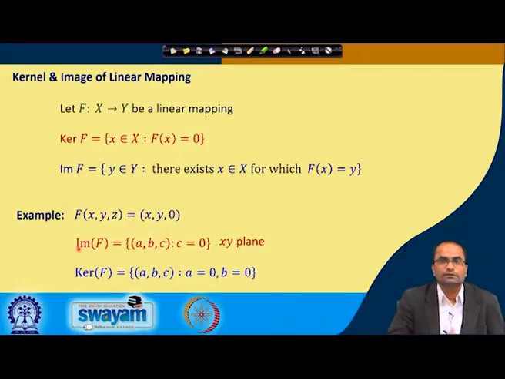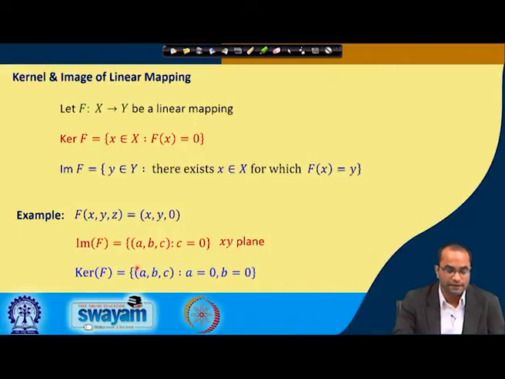The kernel consists of all those points from X whose map is 0, that is, they map to the 0. As per the definition of this linear map, any point (x, y, z) maps to (x, y, 0); the third component will be set to 0. So we want all those elements in X whose map is the 0 element.